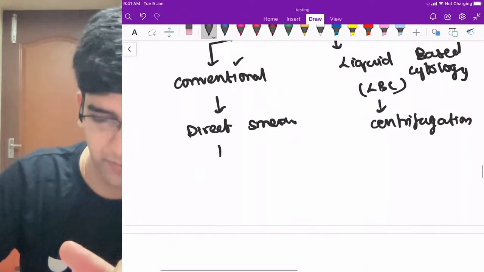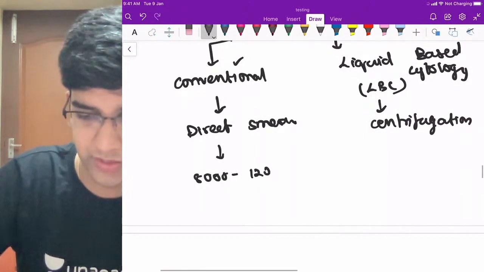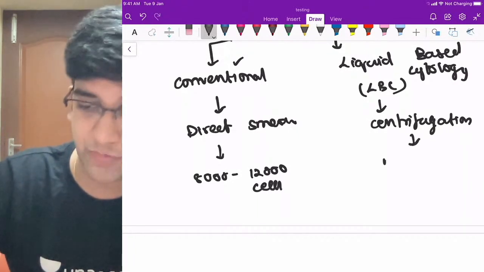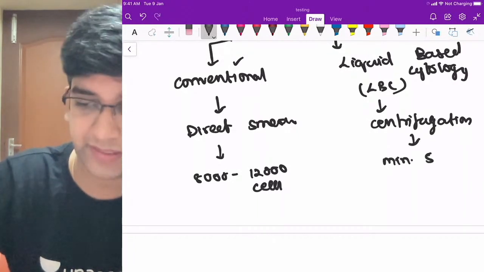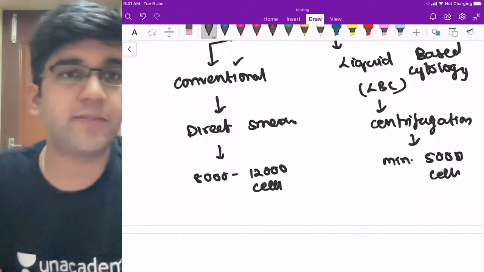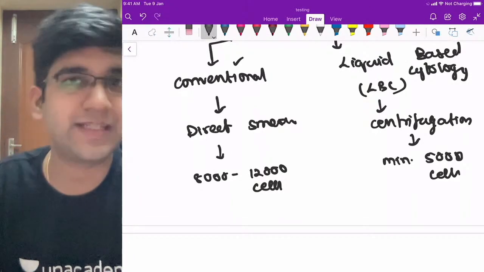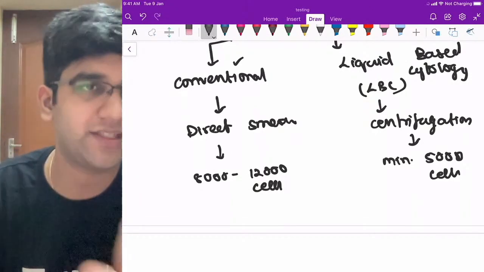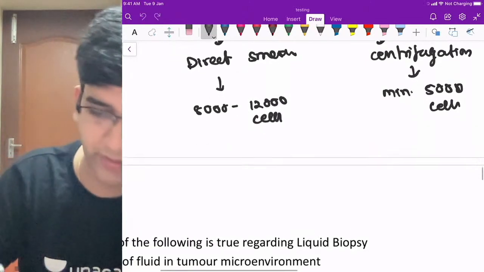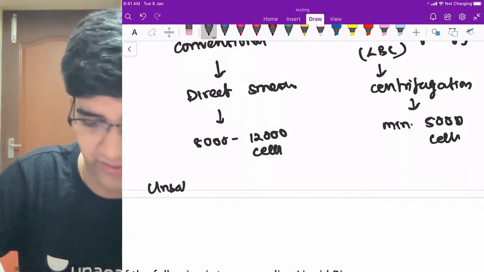In a conventional pap smear, I should have minimum 8,000 to 12,000 cells. For an LBC, there should be a minimum of 5,000 cells. I'm talking about squamous epithelial cells only, right? Since the mucus, everything is gone, I might have less hindrance, so less number of cells is enough for me there, right? That's required. When do I call it something unsatisfactory? That also is required, right? We know satisfactory, so obviously we have to know the unsatisfactory item as well.